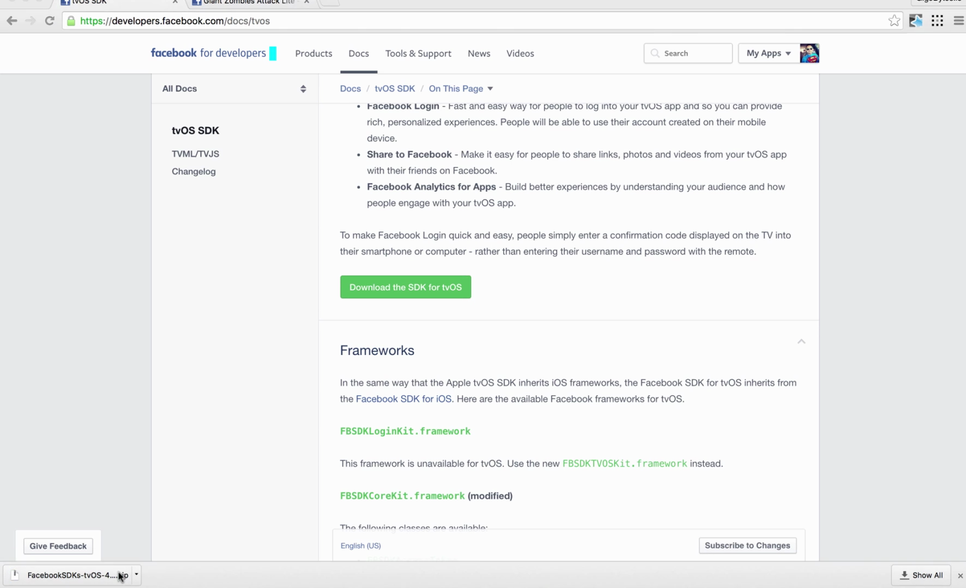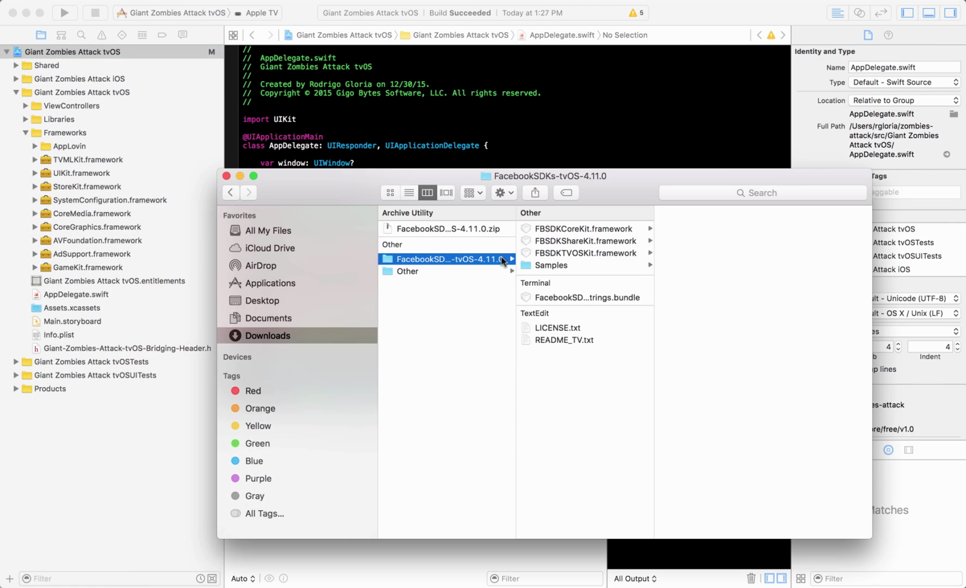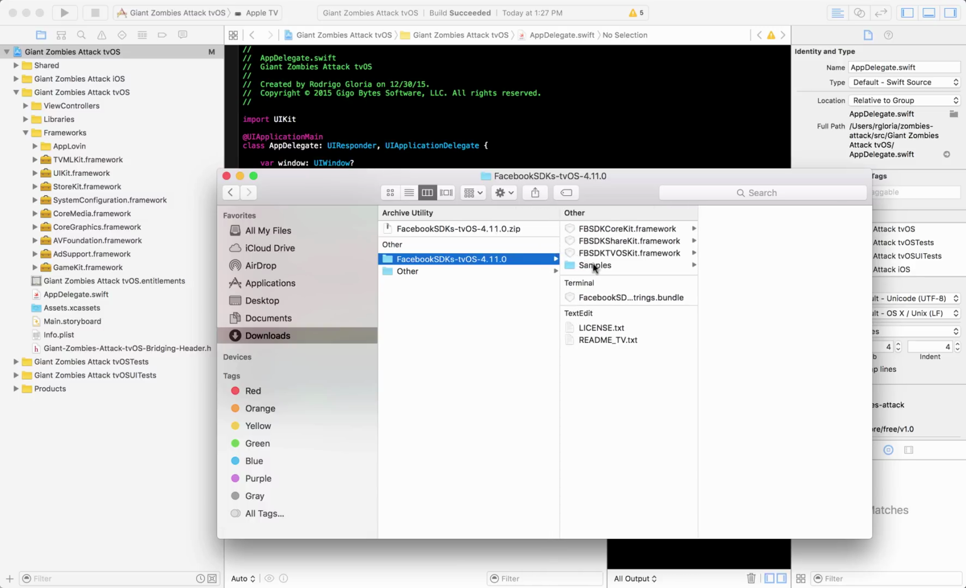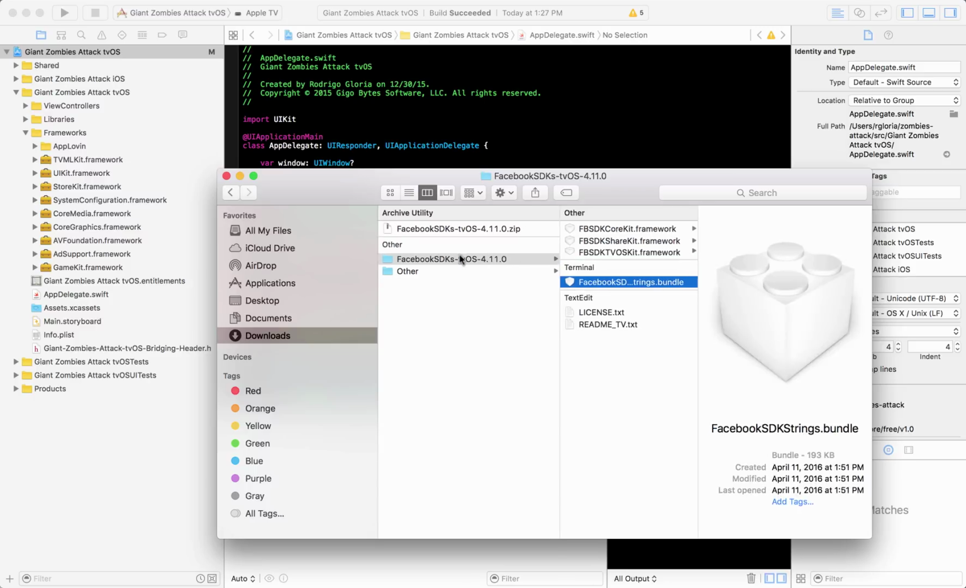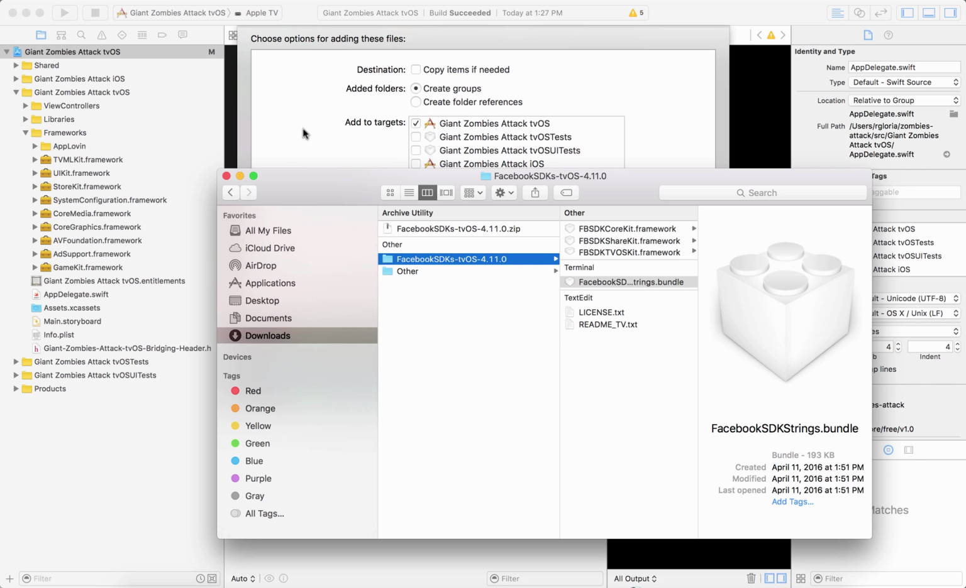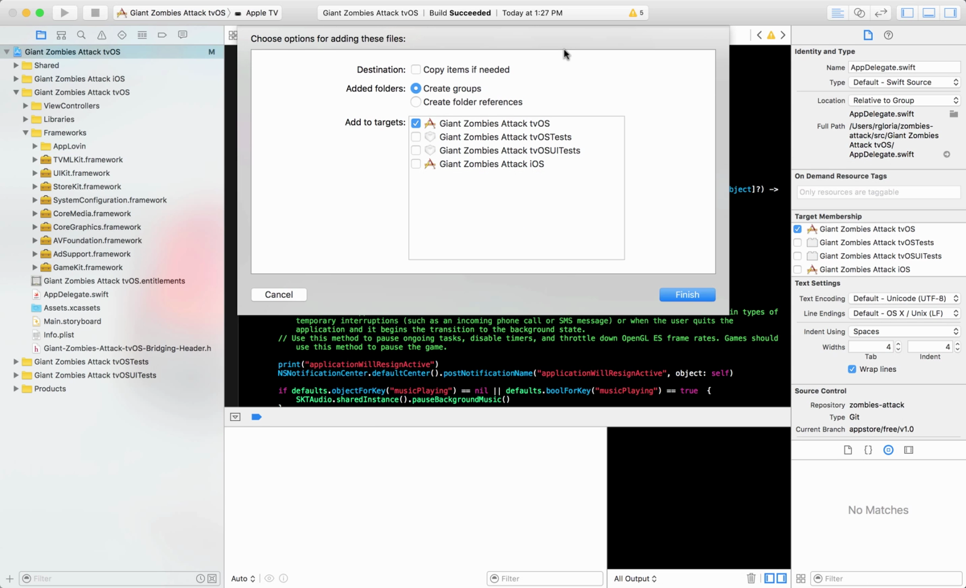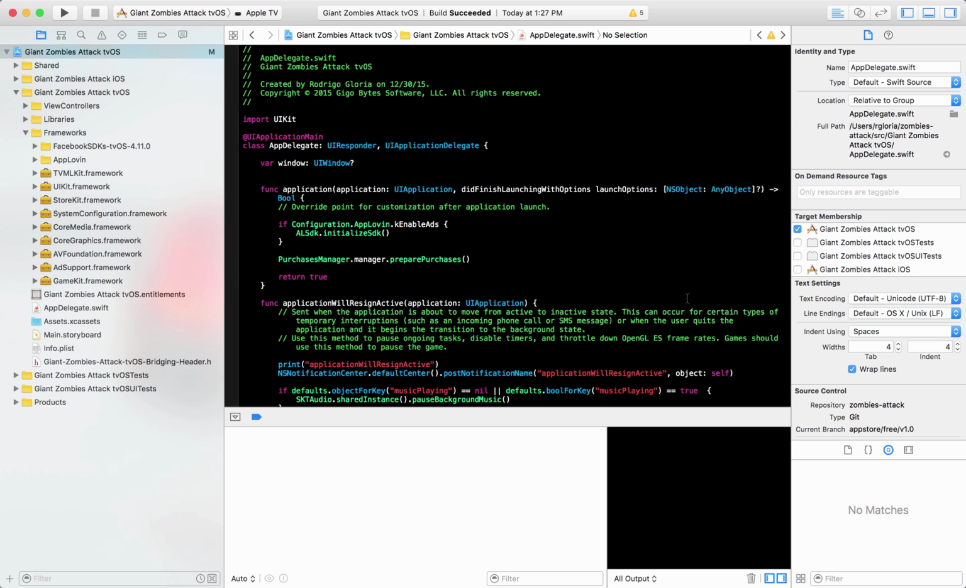Once we've downloaded it, we want to extract the SDK files, and what I typically like to do is just remove samples if that's not necessary for our app. So we can then just drag and drop the SDK into our frameworks directory, and make sure you copy items if needed, create groups, and set it to the correct target. In this case it's for tvOS.